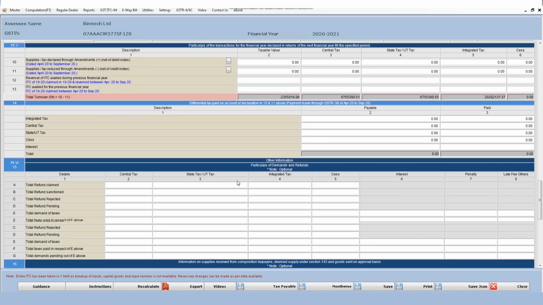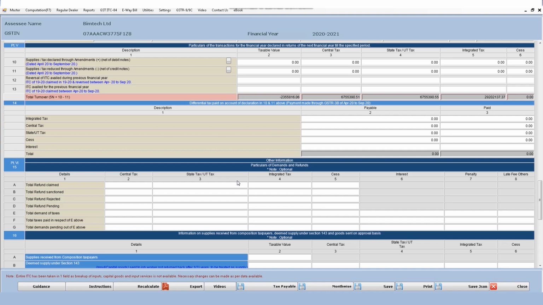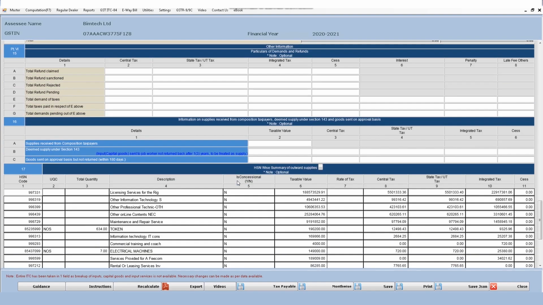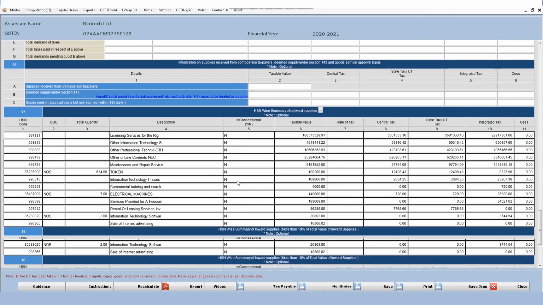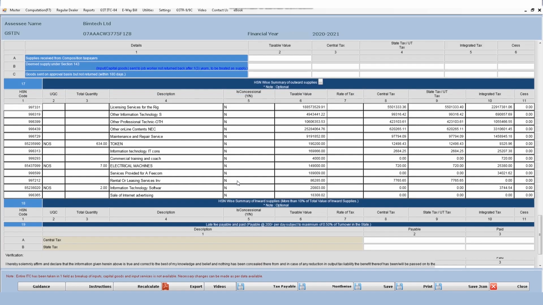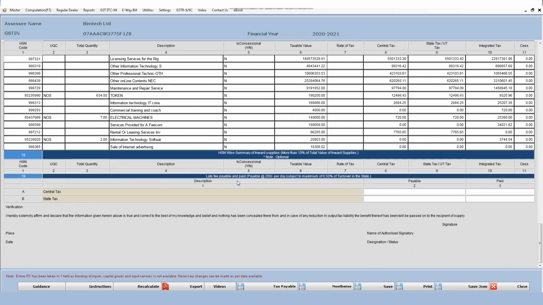Now table number 14 deals with the differential tax paid. Table number 15 relates to the refund, that is pending, sanctioned, all these details have to be mentioned. 16 is also optional and it deals with the details of composition taxpayers, deemed supply, etc. Now table number 17 and 18 relate to HSN summary. These are our last tables but very important tables. Table number 17 and 18 are optional.